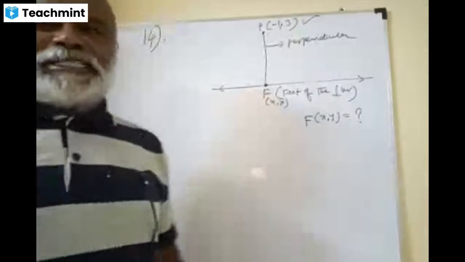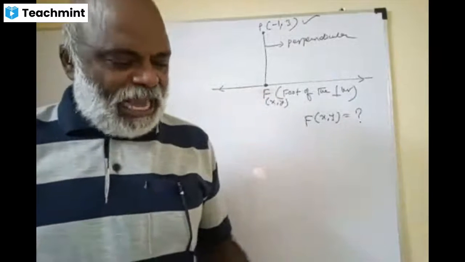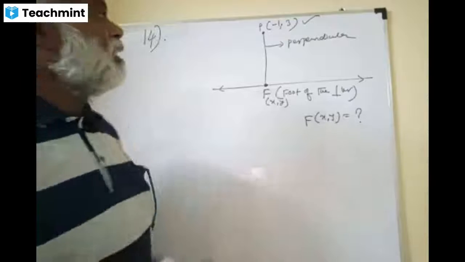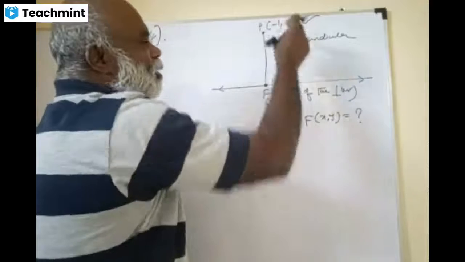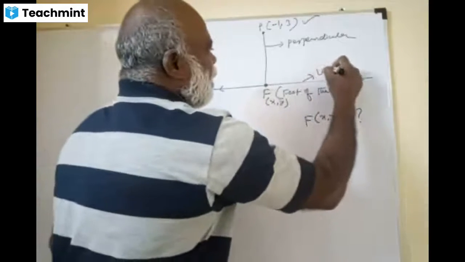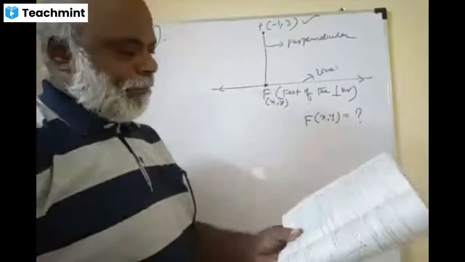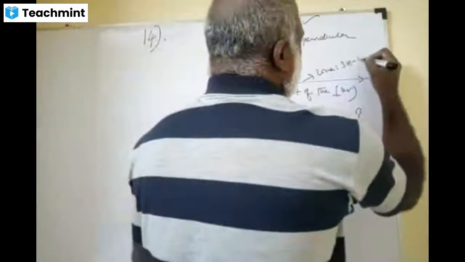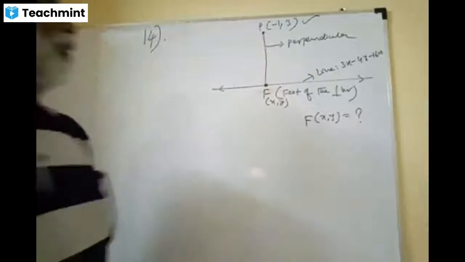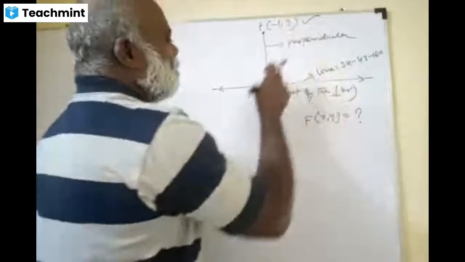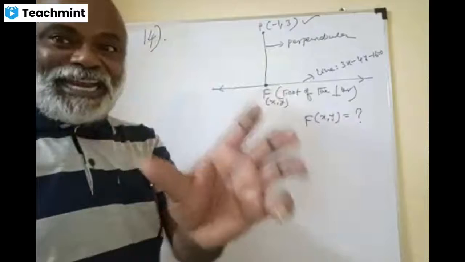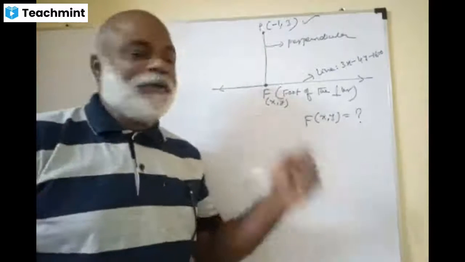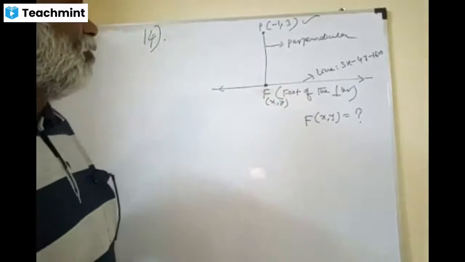Please read it once again. They have also given the line. Find the coordinates of the foot of the perpendicular from the point P to the line. This is my line. What is the equation of the line, please? 3x minus 4y minus 16 equal to 0. Brilliant, excellent. The line is given, the point is given. You have to find the foot of the perpendicular. Foot of the mountain, we say, foot of the tower, we say, right? So, foot of the perpendicular.